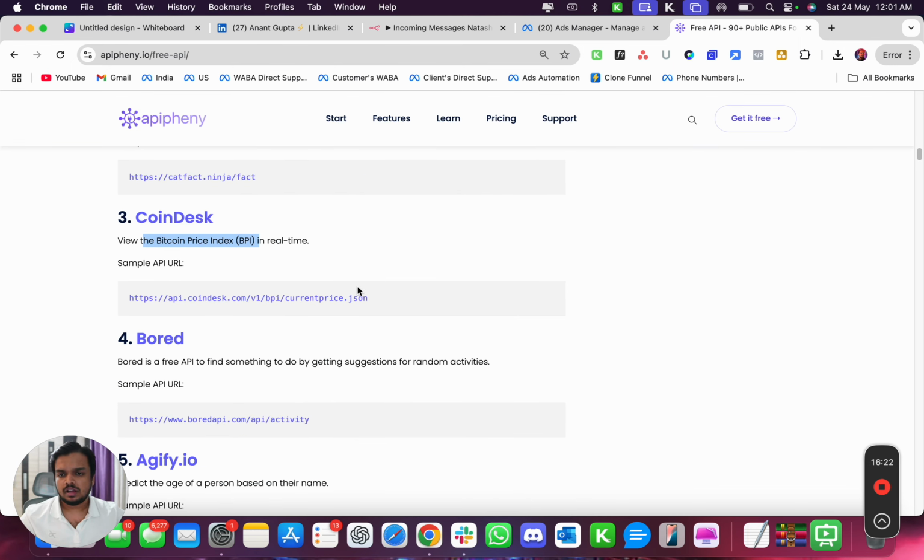For example, if you see, this API fetches the Bitcoin price index in real time, right? So what I need to do is just make this API call. But you know what? This API is a GET request. And if an API is a GET request, you can actually make that API call directly from your browser URL. Let me show you.